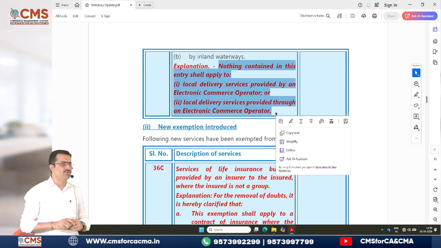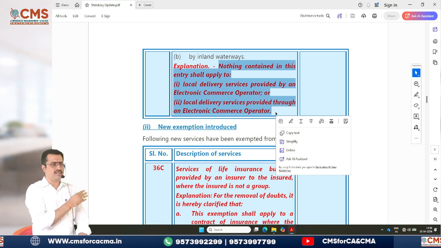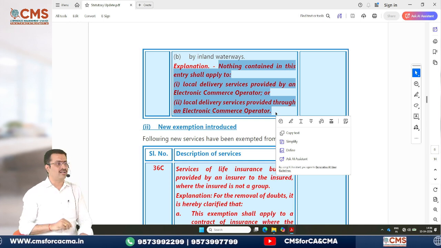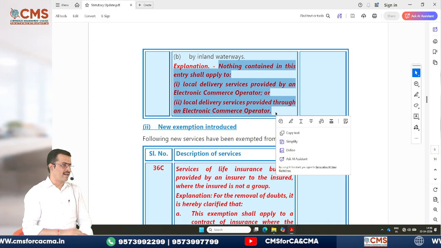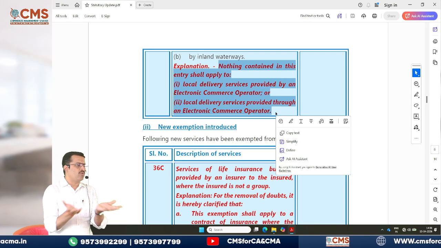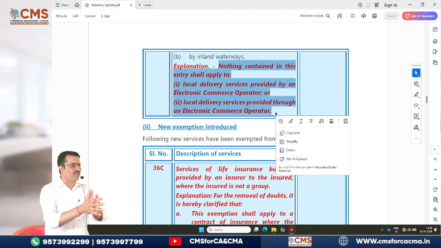There is one new concept here, not really new, but it is nowhere mentioned. In the old law, when we had service tax, we used to use this word aggregator. An aggregator is nothing but an e-commerce operator who maintains a digital platform and brings buyer and seller onto a common platform.